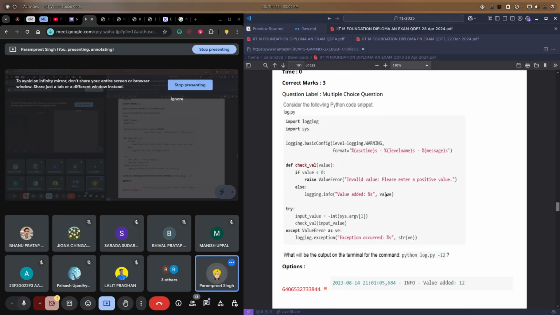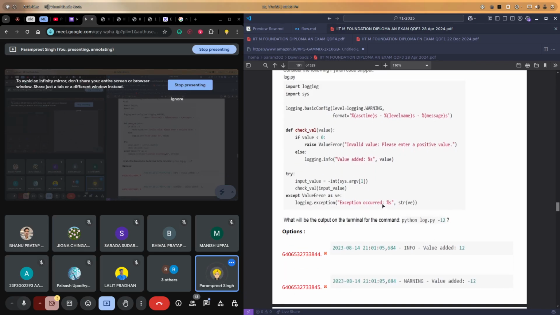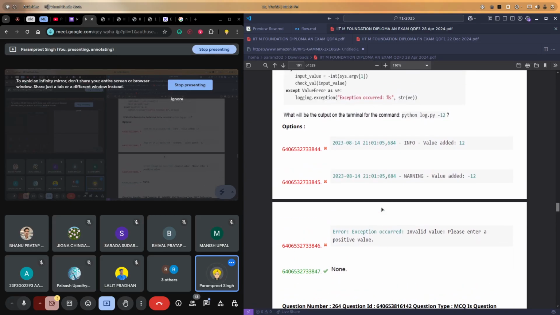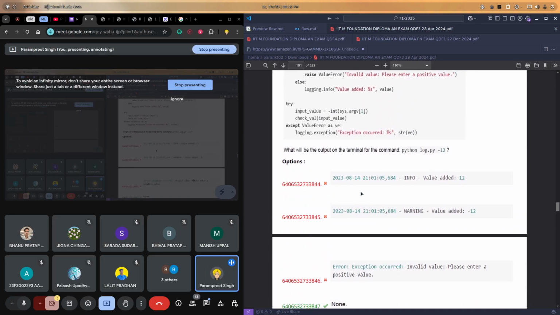So now we'll get value added. The format we will have is some time and info, because we are logging this information. We are calling the info function, and then the message will be "value added 12". The output should be this one, right? Why are we getting this?